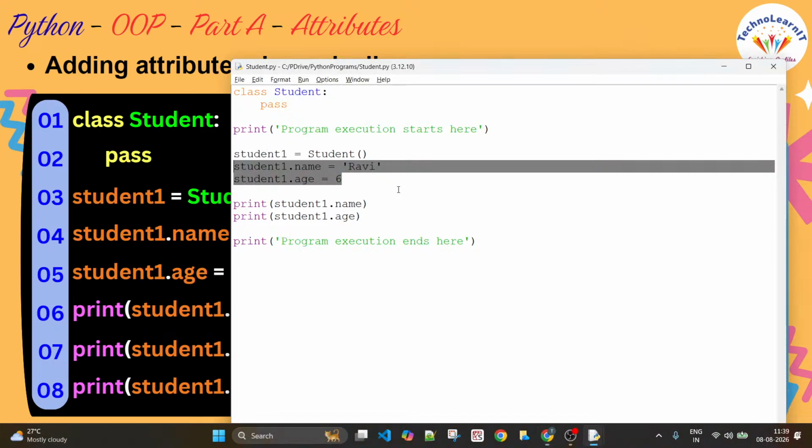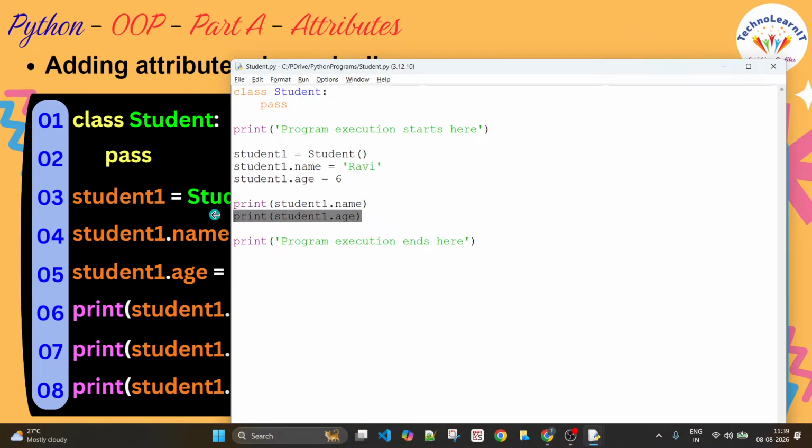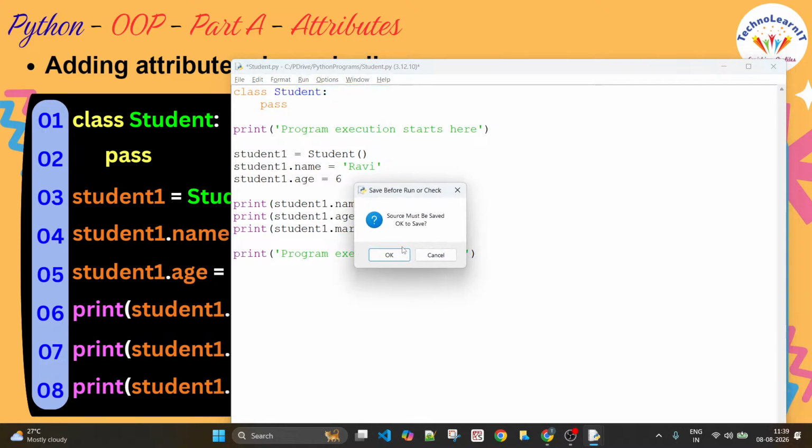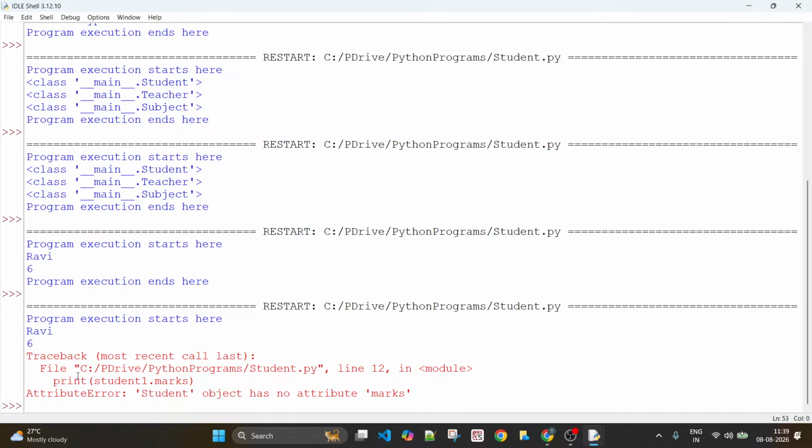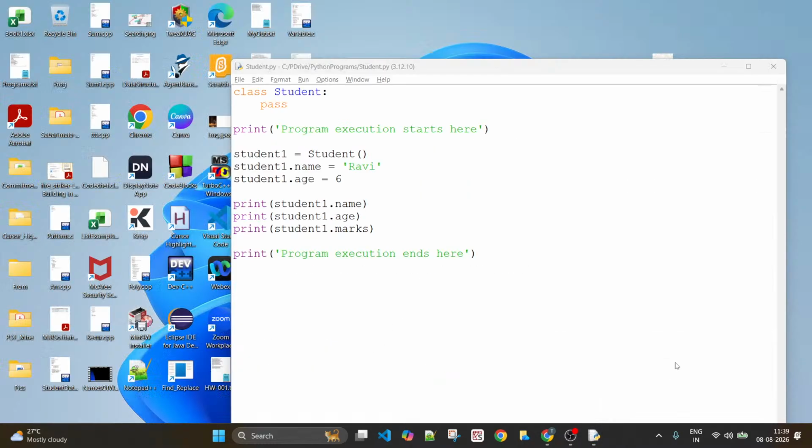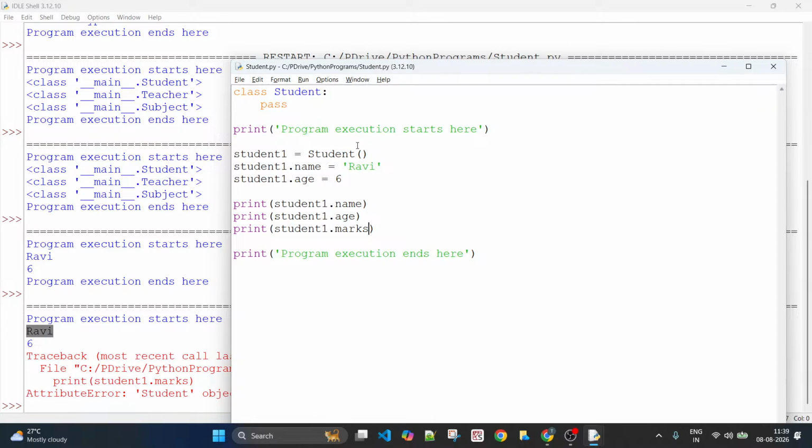Let us try it out. I'm also going to print something that is not present. I want to print the marks of this student. Run this. As you can see here, it was able to print partial output. Program execution starts here. Well, that is expected. Then it prints Ravi because of this statement. It prints 6 because the age of student one has been stored as 6. So that is what it is able to access.